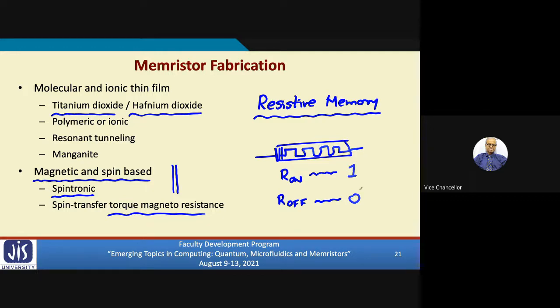Not only two values, there are memristors where multiple values of resistance can be stored. Not only the lowest and highest, several intermediate levels can also be stored. So if there are 4 levels, you understand that in a single device I can store 4 states, which is equivalent to 2 bits. So 2 bits of information: low resistance, medium low, medium high, very high. So this can indicate 0 0, this can indicate 0 1, this can indicate 1 0, like that. Right? So such devices have also been fabricated.